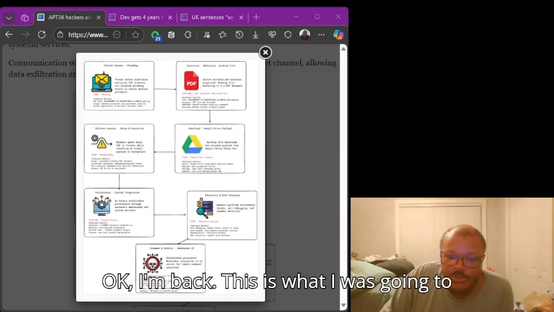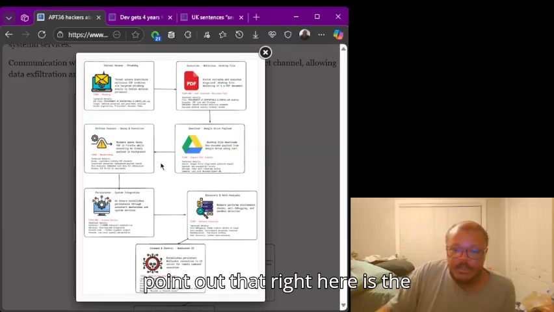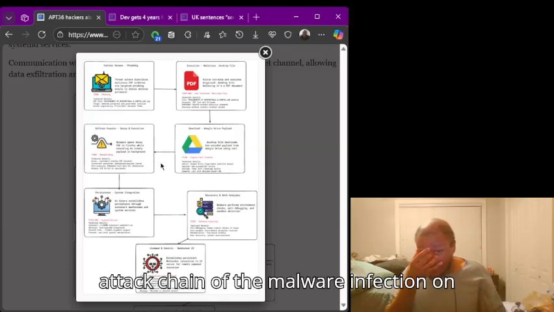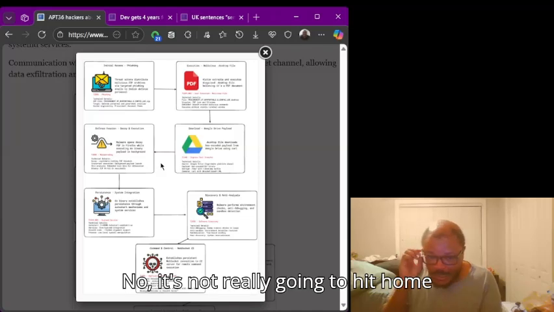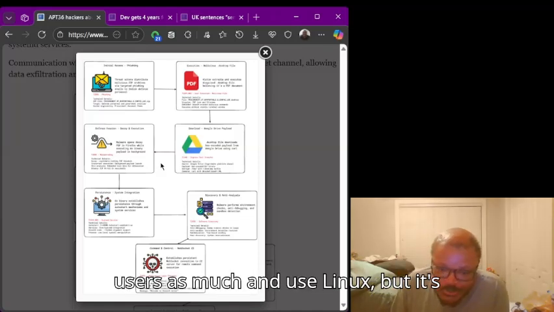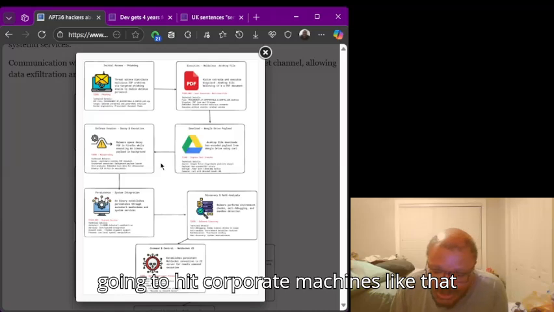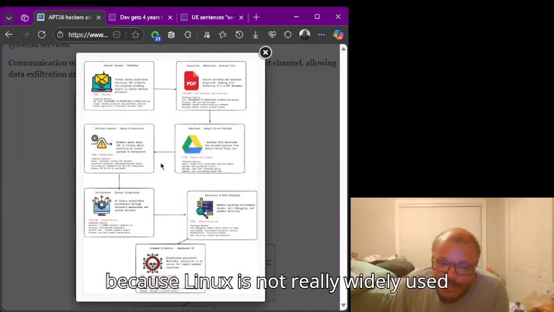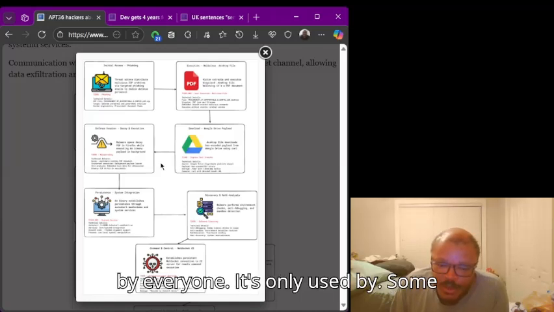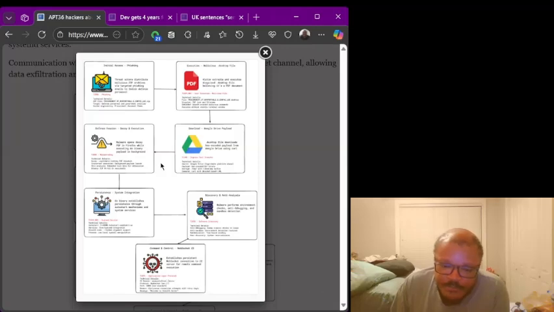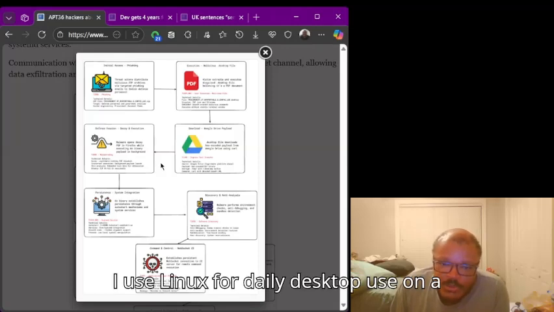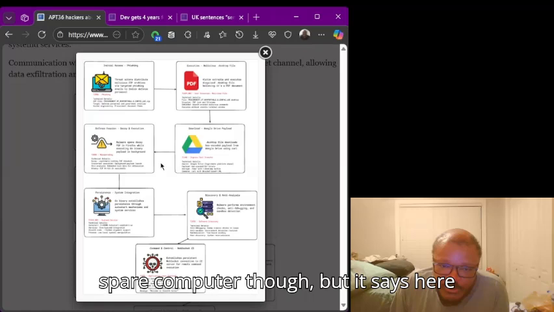Okay, I'm back. This is what I was going to point out: right here is the attack chain of the malware infection on Linux desktop or Linux systems. No, it's not really going to hit home users as much that use Linux, but it's going to hit corporate machines, because Linux is not really widely used by everyone. It's only used by some companies or some individuals that choose to go open source, but I use Linux for daily desktop use on a spare computer though.